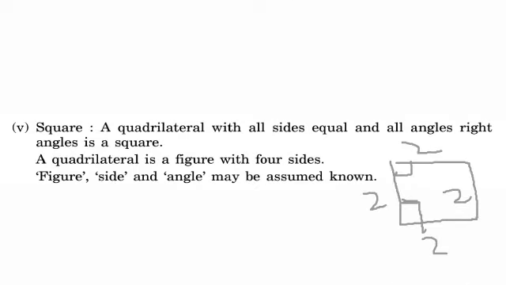Fifth one, square. A quadrilateral in which all sides are equal and all the angles are 90 degrees is called a square. A quadrilateral is a figure with four sides. Figure, side and angle may be assumed known.